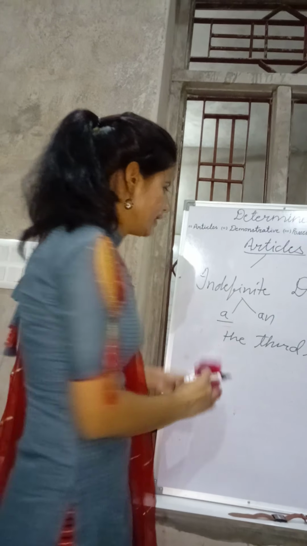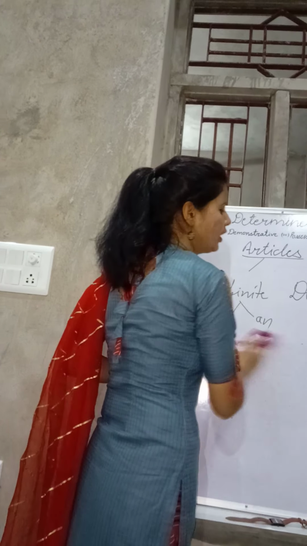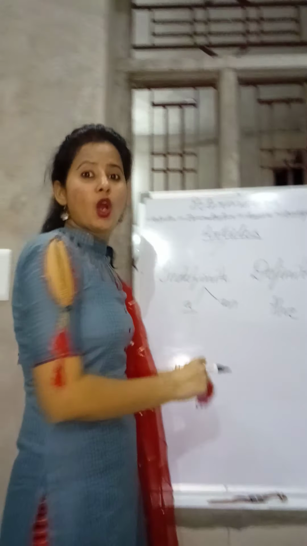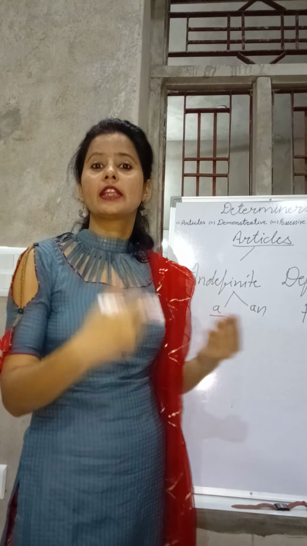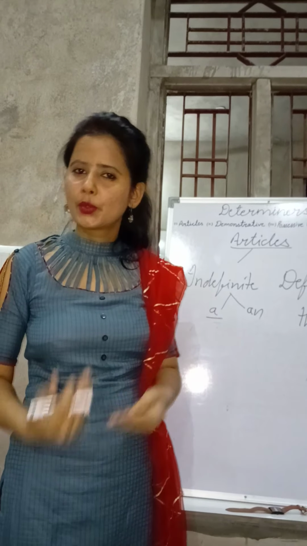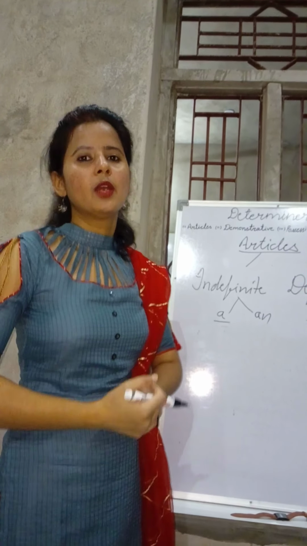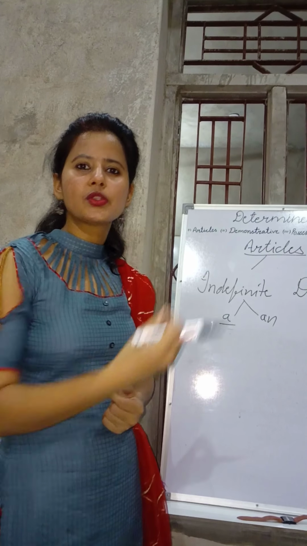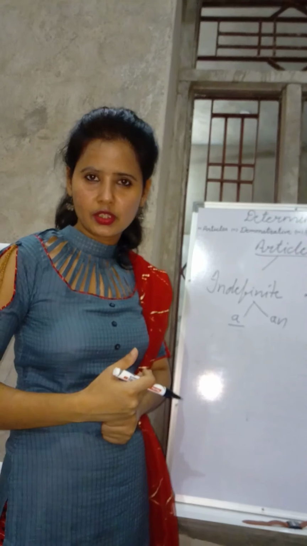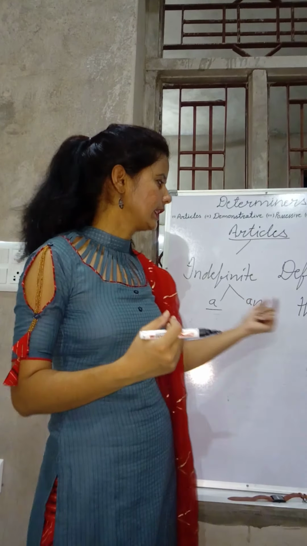The next use is before holy books: the Ramayana, the Mahabharata, the Bible, the Quran. Next is before the names of newspapers: the Hindustan Times, the Hindu. Here also you need to use "the".